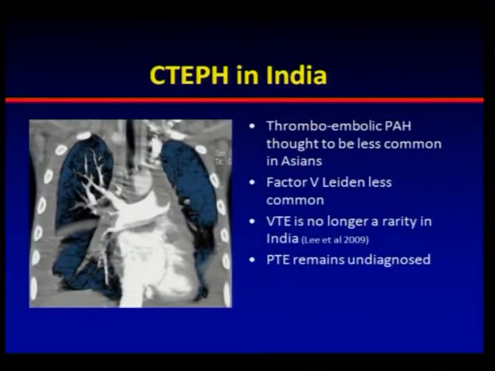Even with the advent of CT angiogram, it is more and more well recognized now in India also. It was thought to be less common in Asians because factor V Leiden mutations are less common. But recent evidence suggests that venous thromboembolism and pulmonary thromboembolic diseases are not so uncommon. That is only because we were not diagnosing them properly. Even though the pickup rate has increased, the rates are still far below optimal. We are missing a lot of pulmonary thromboembolism.